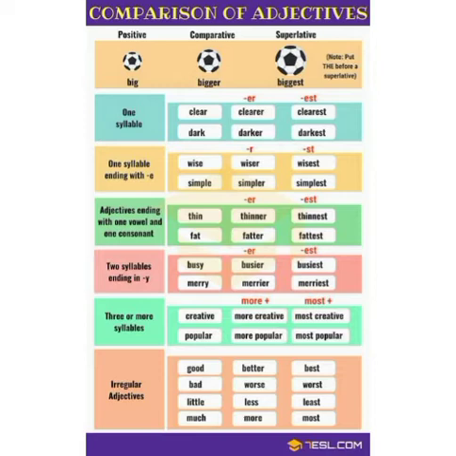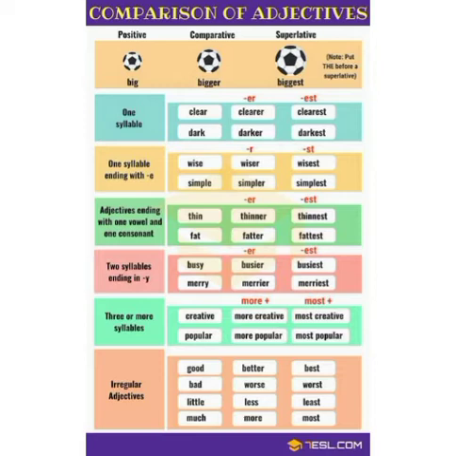In one syllable words ending with E, we add R for comparative and ST for superlative, like wise, wiser, wisest, simple, simpler, simplest.